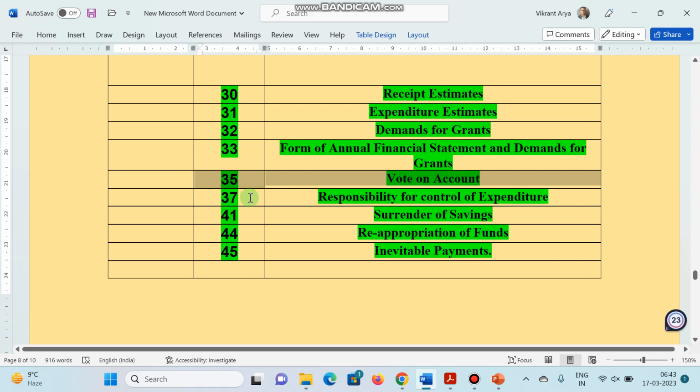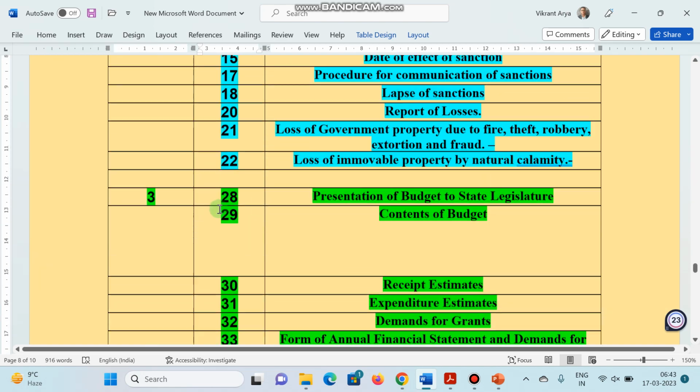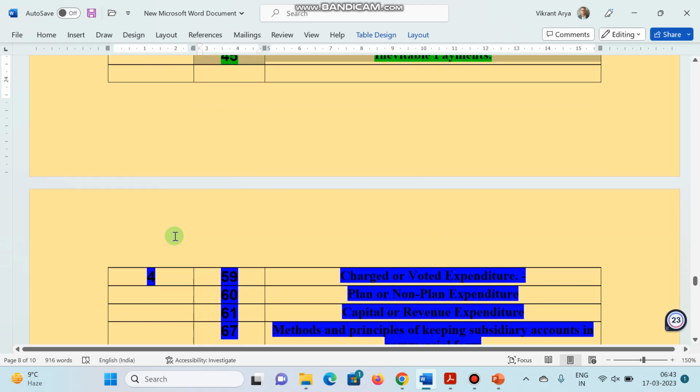35, vote on account. 37, responsibility for control of expenditure. 41, surrender of savings. 44, reappropriation of funds. 45, inevitable payments. So this is chapter 3 of HPFR 2009.